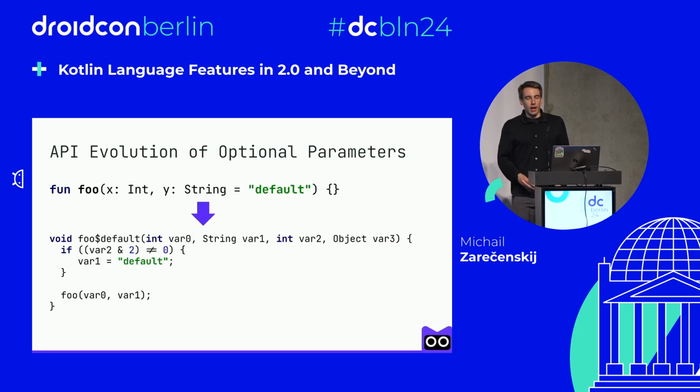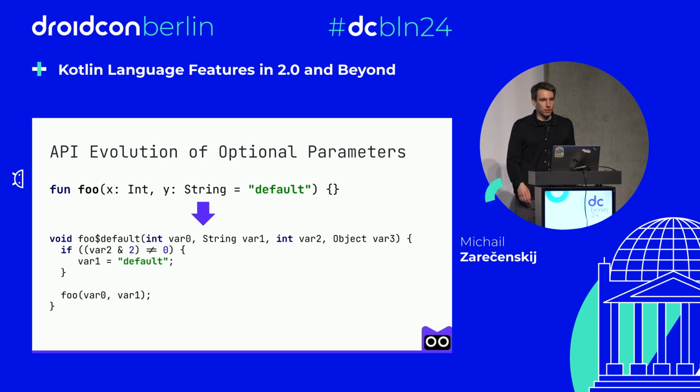So it's actually compiled to something like that. We have our first two parameters from the original signature, the mask, and also a marker, which is used by the Kotlin compiler to avoid some hackers. And in the body, we can check the mask, which tells us which default parameters were used at the call site, and for example, if nothing has been passed, then we can use the default value